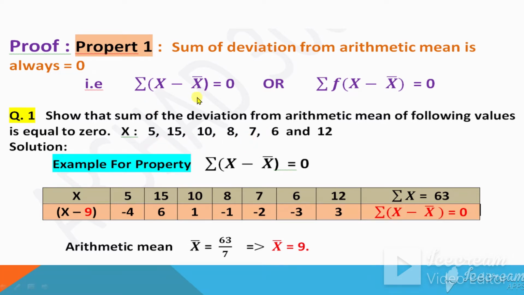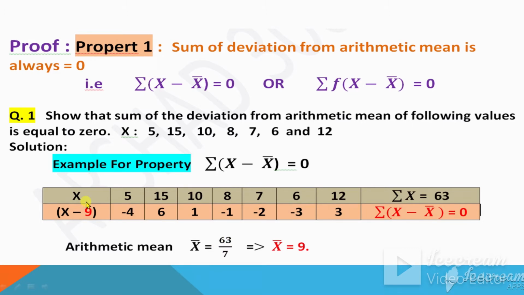So the property is this one, summation x minus x bar equal to 0. So for proving this property, first of all we have to find x bar. So write these numbers here in these two columns. X, assume these numbers 5, 15, 10 and so on. Now how to find x bar? This is the formula of x bar is equal to summation x divided by n.